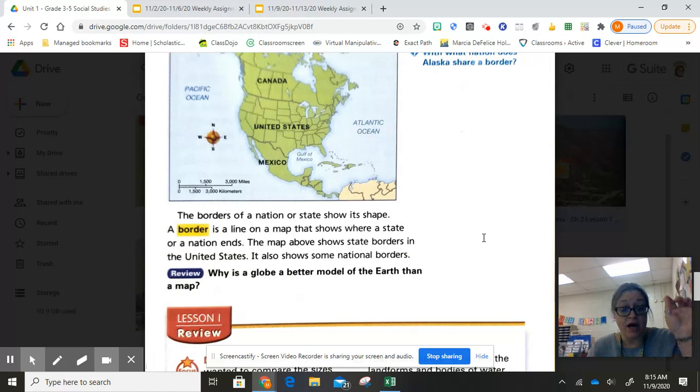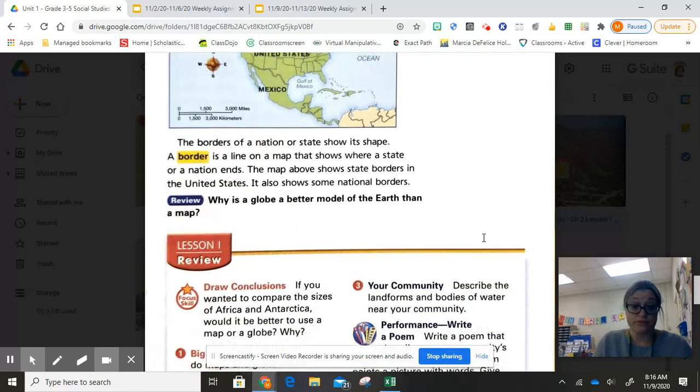And then again, up at the top with Canada and the United States, you can see our country's border. And then inside the United States, all those other lines are our state borders. That's where our states start and stop next to each other. And you can see New Jersey all the way over there by the Atlantic Ocean on the eastern coast.